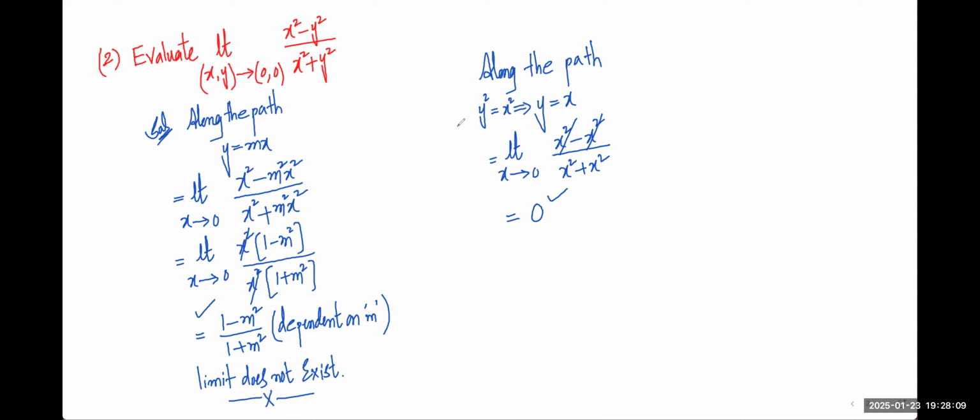Suppose the questions are like double limit questions. Question number 3 we take. In place of y again we are substituting x only. Now a simple question that came many times in exams: limit x comma y tending to 1 comma 1, x square plus y is equals to 2.